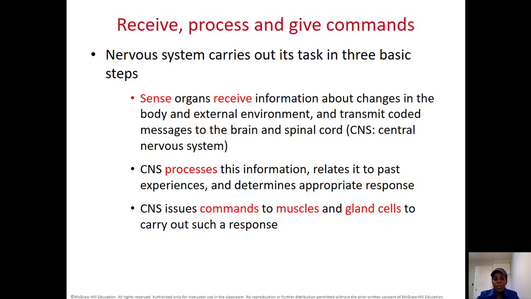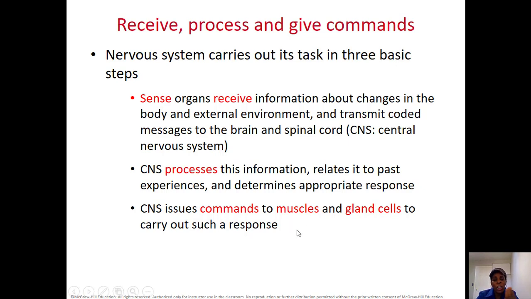But the point is, the nervous system's job is to inform us. What type of information? Either from the environment or from within ourselves. The nervous system informs your body about the temperature, the pressure, the wind, the light, the sound, the taste, the smell. And it has to process that information in the brain or in the spinal cord, basically in the central nervous system, then make a decision by integrating that information and take a proper response that we call a command. So it has to sense, process, and give command.